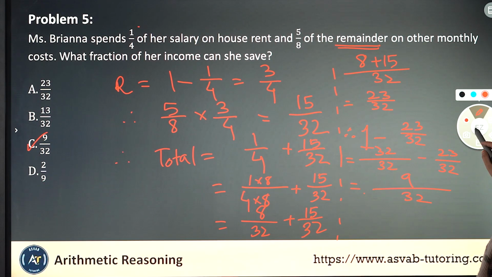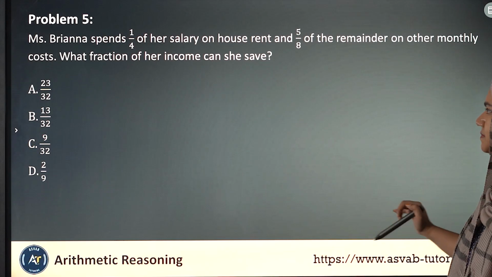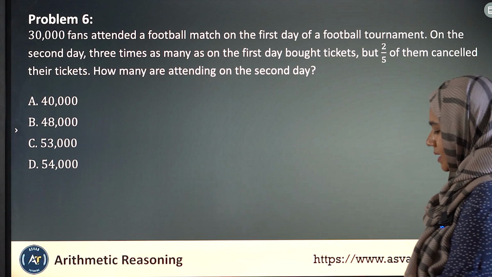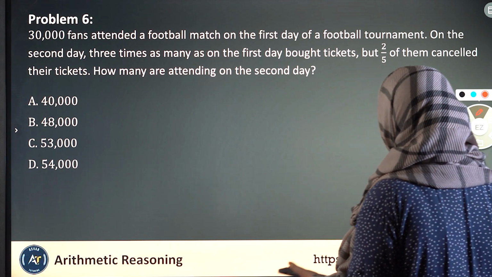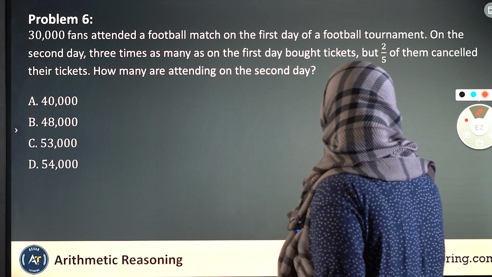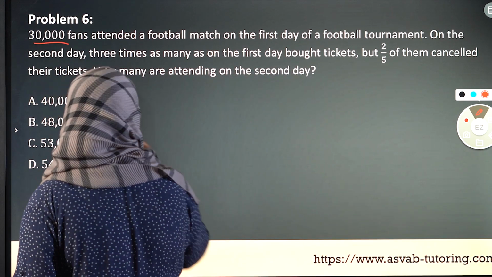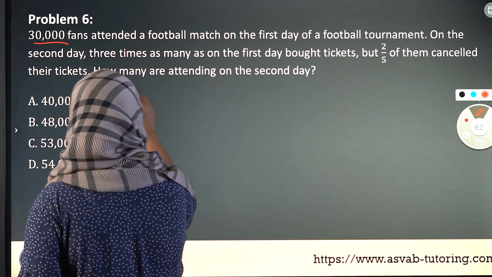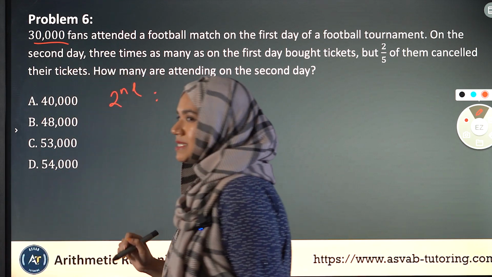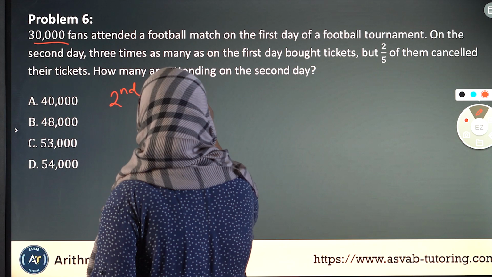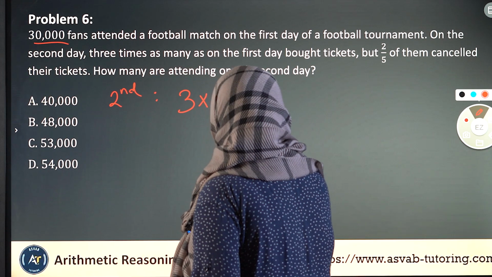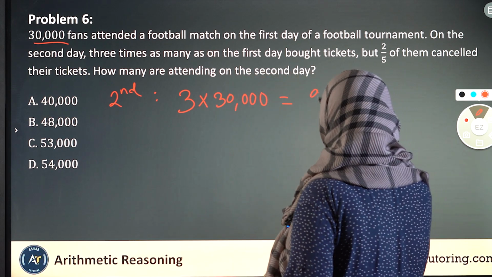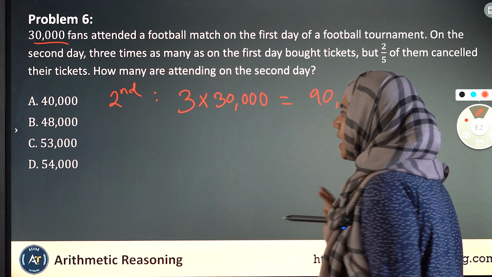Let's now move on to problem number 6. 30,000 fans attended a football match on the first day of a football tournament. On the second day, 3 times as many as the first day bought tickets. All right. So, first of all, 30,000 fans attended on the first day. And on the second day, 3 times, right? So, let's now figure out how many tickets were bought on the second day, all right? So, on the second day, 3 times as many as what? As many as 30,000 fans tickets were bought, which means that there were 90,000 tickets that were being bought on